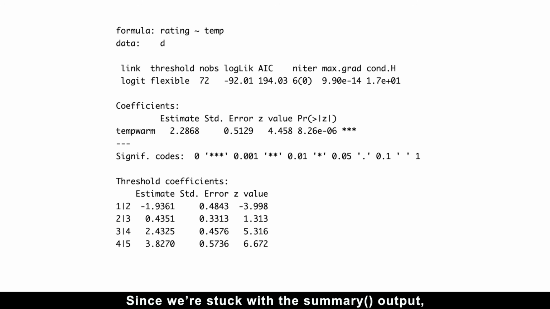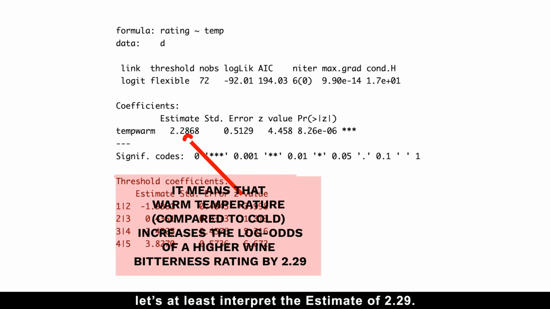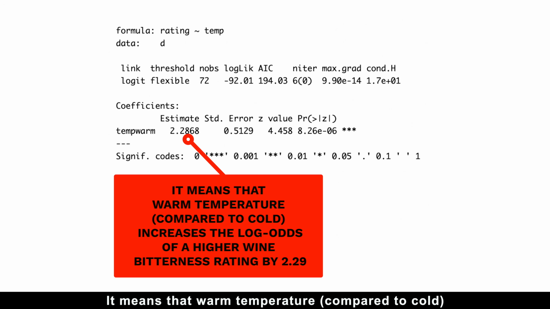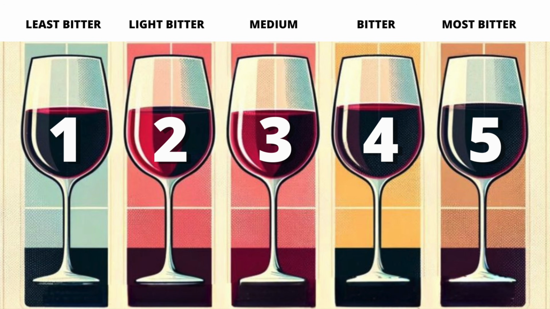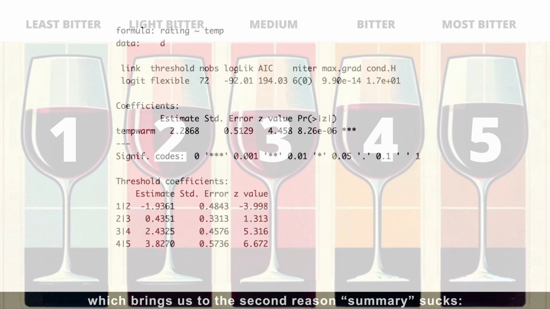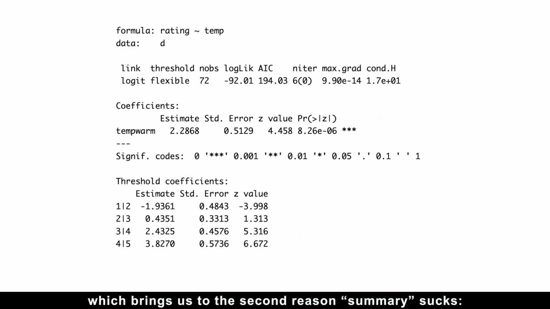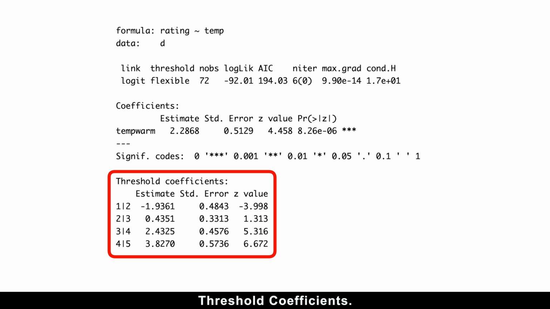Since we're stuck with the summary output, let's at least interpret the estimate of 2.29. It means that warm temperature, compared to cold, increases the log odds of a high wine bitterness rating by 2.29. But it doesn't specify which ratings, which brings us to the second reason summary sucks: threshold coefficients.